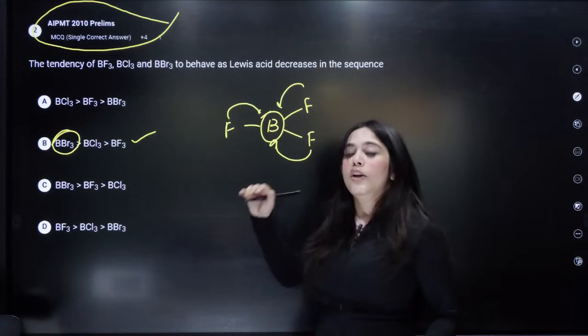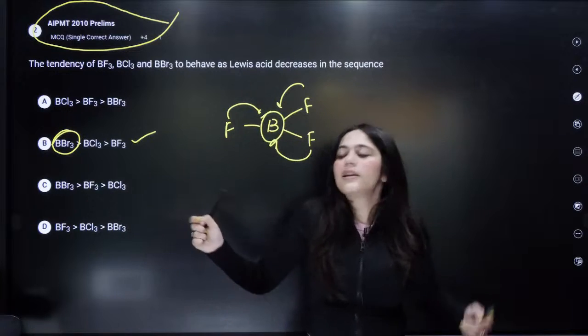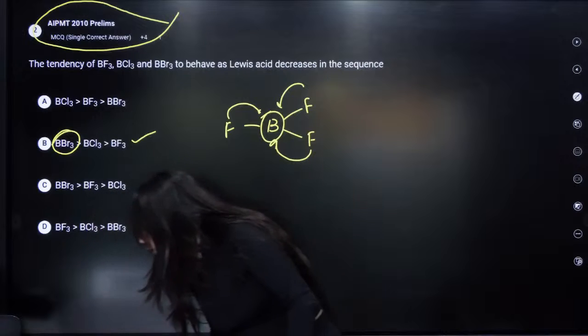It is the weakest Lewis acid, while BBr3 is the strongest Lewis acid here. So the correct answer is B. Very, very good to all others.